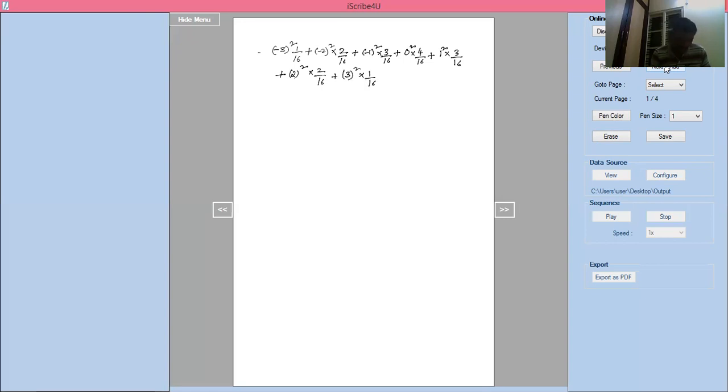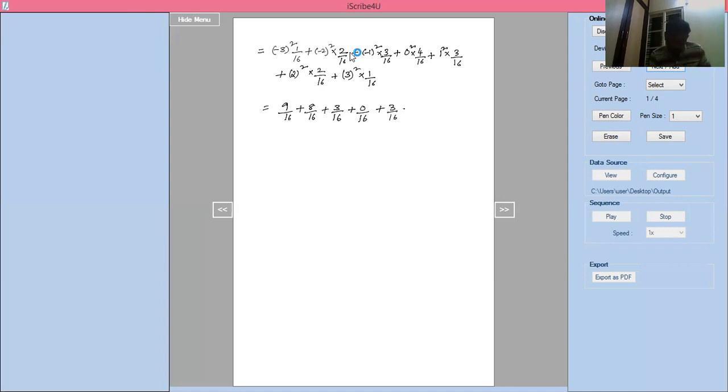This is the variance. Now minus 3 square is 9, so 9 by 16. Minus 2 square is 4, 4 into 2 is 8 by 16. Plus minus 1 square is 1, 1 into 3 is 3 by 16. Plus 0 by 16. Plus 1 square is 1, 1 into 3 by 16.